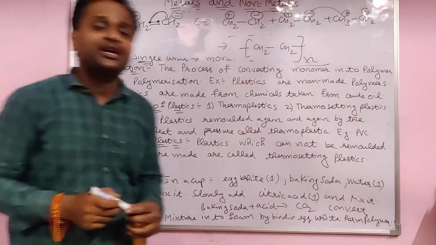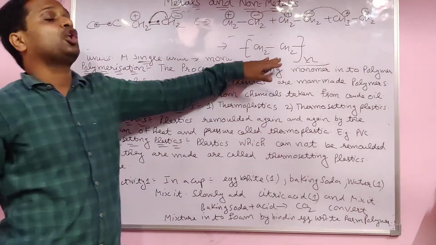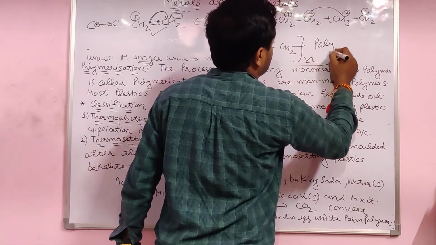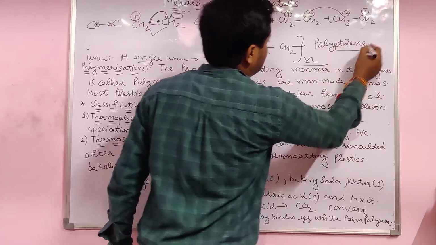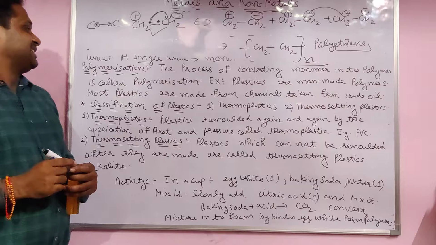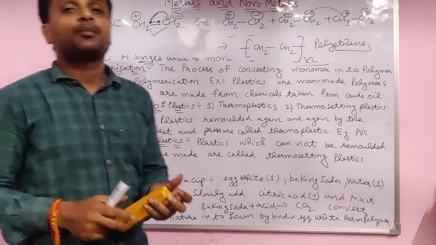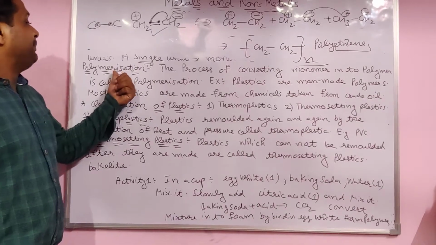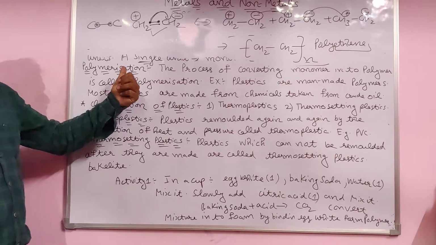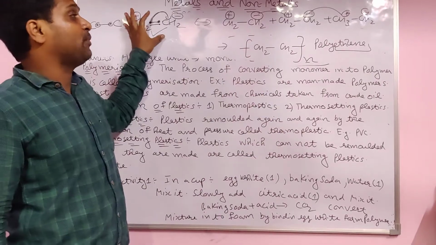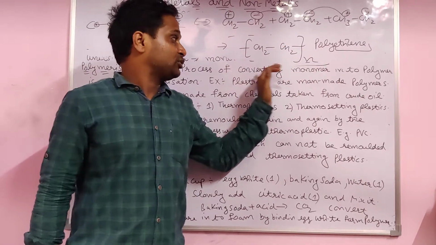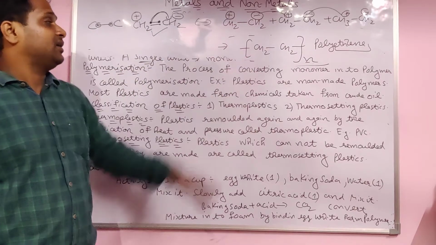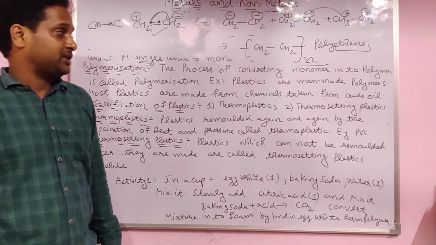When n molecules, n units, combine with each other, that is called polyethene. This is ethene gas, and that is polyethene. So this is the polymer. Polymerization is the process of converting the single monomer into a polymer.